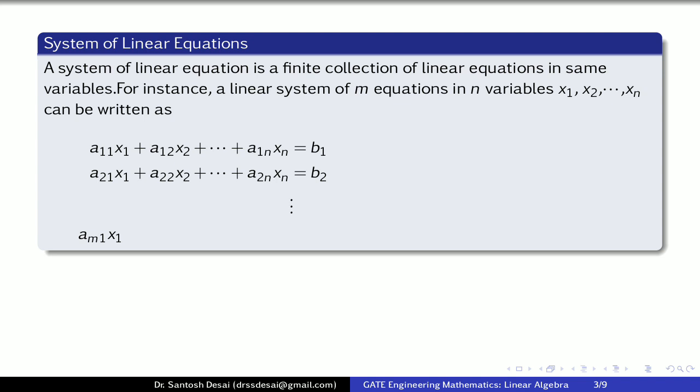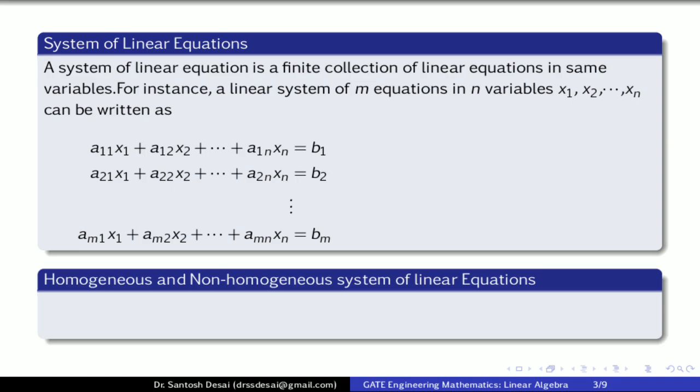Last equation, that is mth equation, is am1x1 plus am2x2 plus and so on plus amnxn is equal to bm. So here m equations are there in n variables. So this m equation is called a system of linear equations.